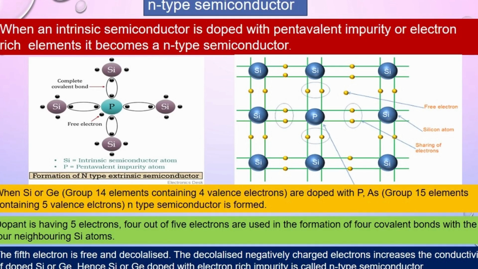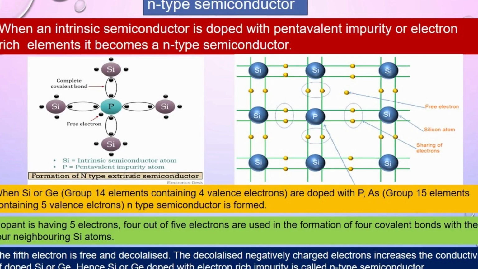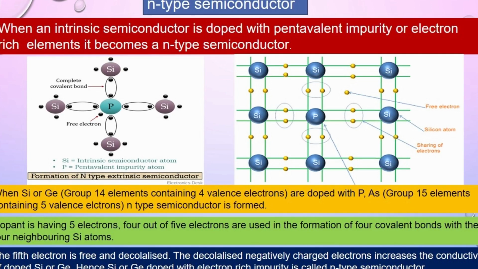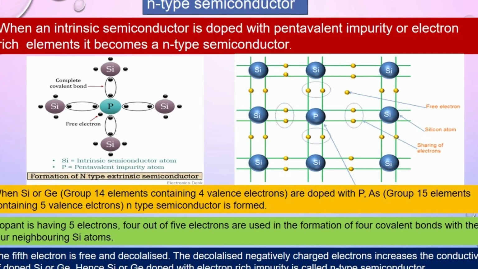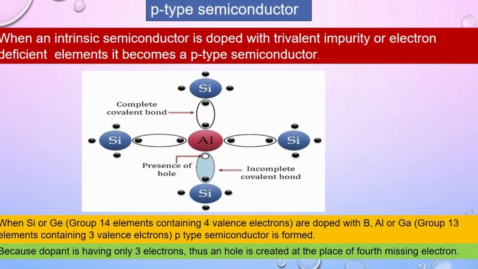Since the negatively charged electron is responsible for the conductivity, this type of semiconductor will be called an N-type semiconductor. Now let's discuss the P-type semiconductor.